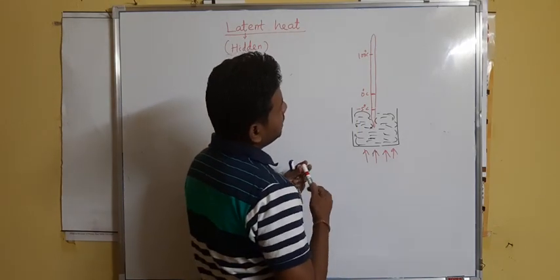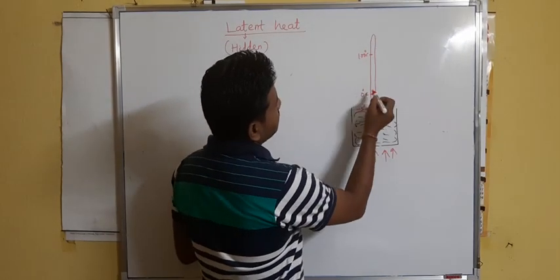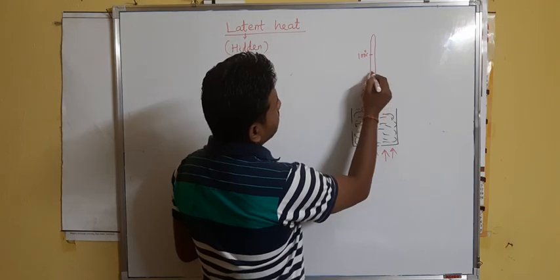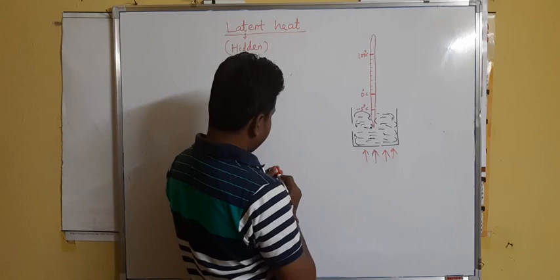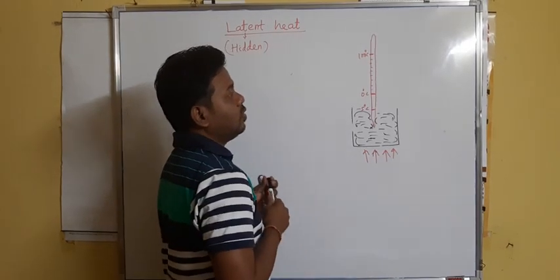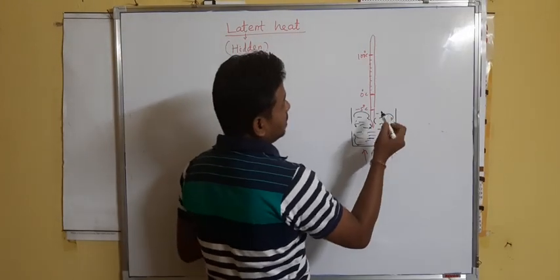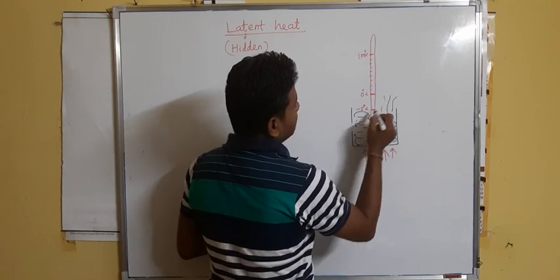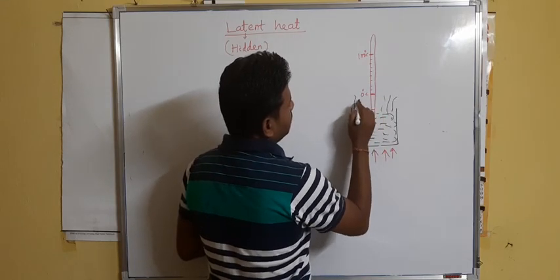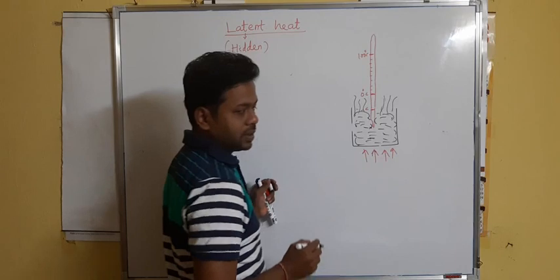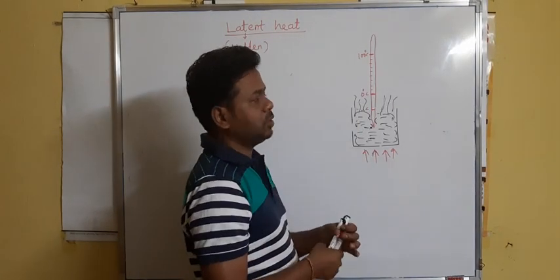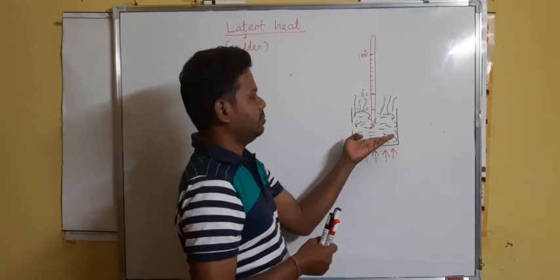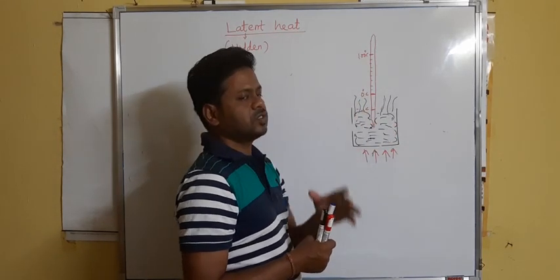The temperature will now increase from 0 degree to 1 degree, 2 degree like this, and when it reaches 100 degree centigrade, you will find the temperature is not increasing in the thermometer, rather the water is going out in the form of vapor. The temperature of the thermometer will not increase, it will remain at 100 degree centigrade, but the water is converted into steam.